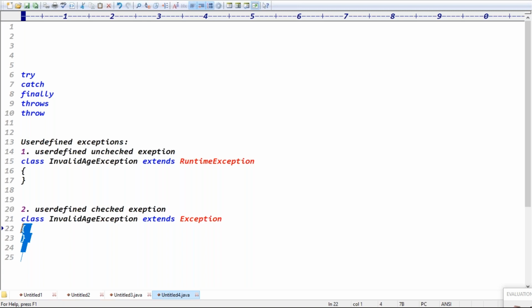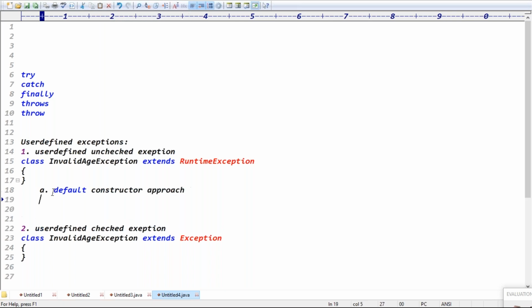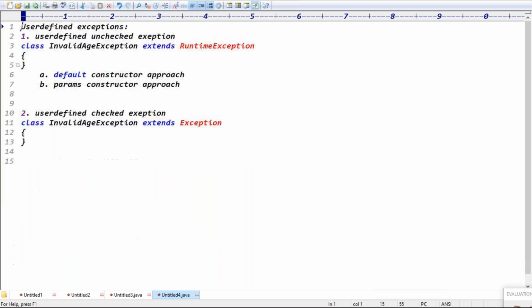To create a user defined unchecked exception or checked exception, in both cases we have two approaches, guys. One is the default constructor approach. Second one is the parameterized constructor approach. So to create a user defined exception, we have two approaches: the default constructor approach and the parameterized constructor approach.